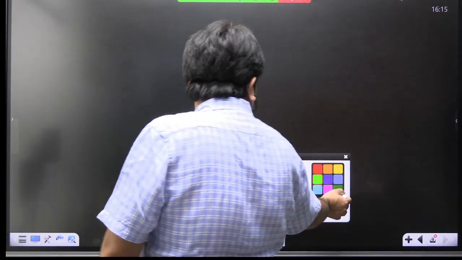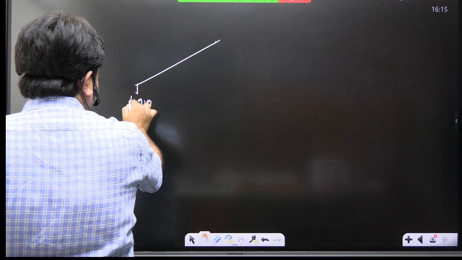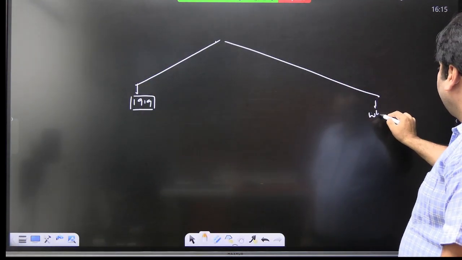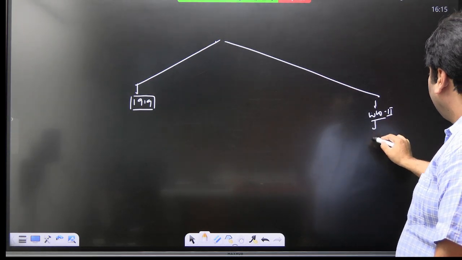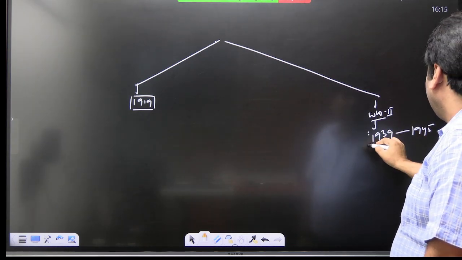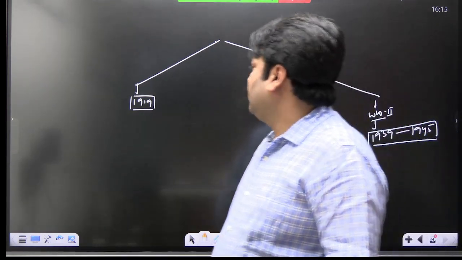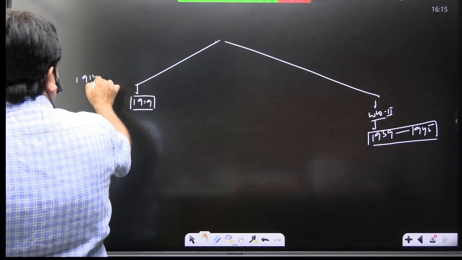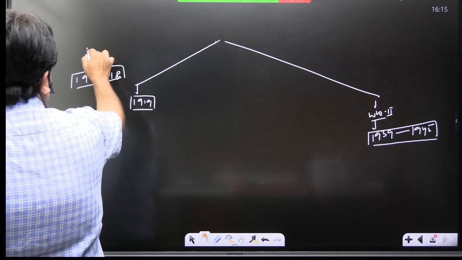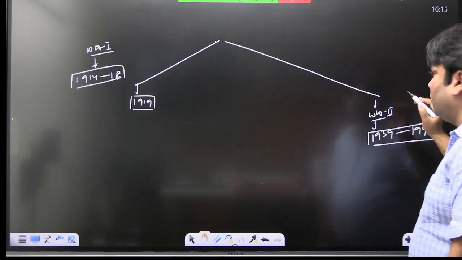इसका मतलब कि between this period, that is 1919, this is Paris Peace Treaty year, and Second World War starts in which year? So the answer is 1939. That was the year of Second World War, 1939 to 1945. This is the year of First World War, 1914 to 1918. So there are two world wars here. This is World War I and this is World War II.